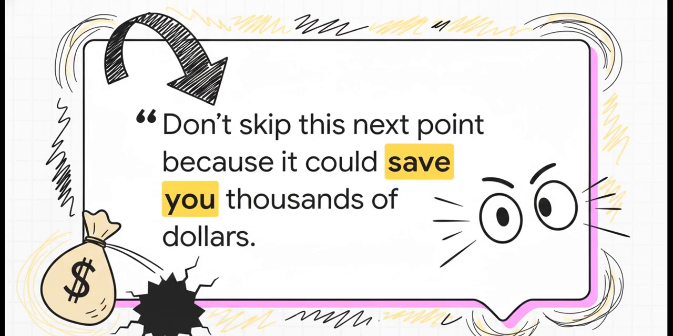And then we get to this final mandated hook, which kind of flips the psychology on its head. Don't skip this next point because it could save you thousands of dollars. This plays right into the extremely powerful psychological concept of loss aversion. It practically forces you to keep watching, not just so you can gain something, but so you don't lose something massive. By forcing the AI to embed these exact phrases, the prompt ensures the script is basically fighting viewer drop-off tooth and nail at every single turn.